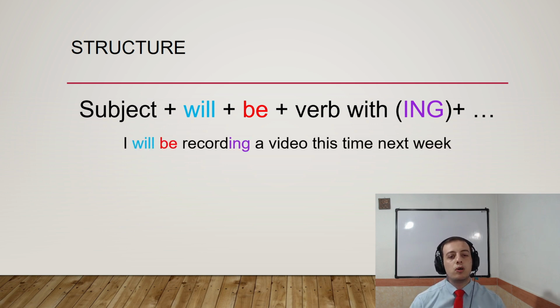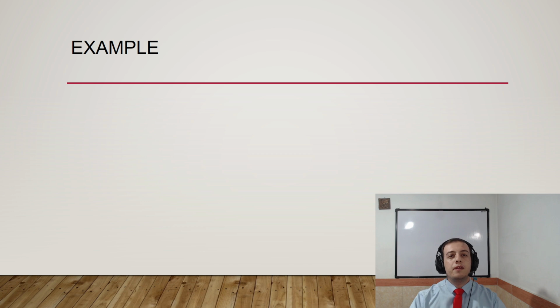I'll be recording a video this time next week. So this time next week is a time marker. So I will be recording a video. It means in the future, I'm in the middle of recording a video. Okay, now take a look at the examples.